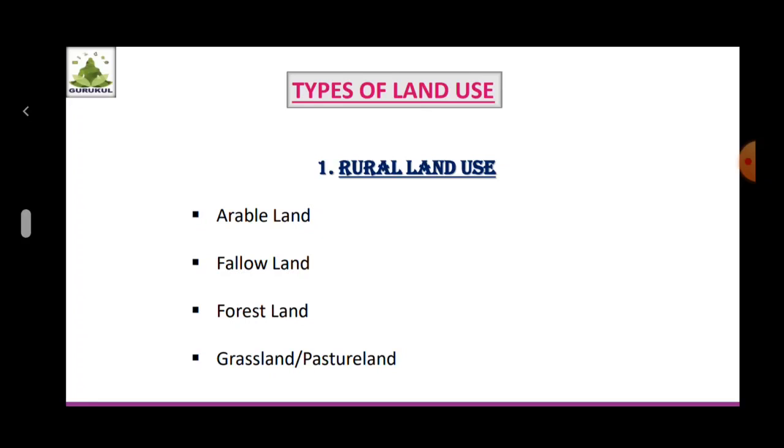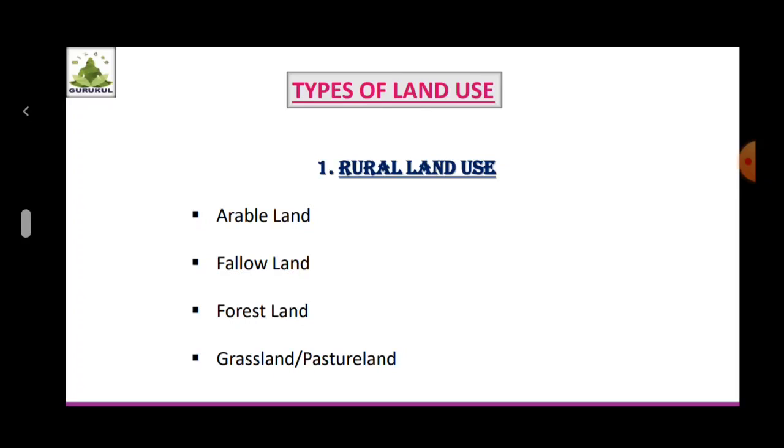In rural areas, the availability of land is more and the population is less. Hence, population is sparse. In rural areas, the extent of residential areas is also very small. Land use in the rural areas can be classified in the following ways.